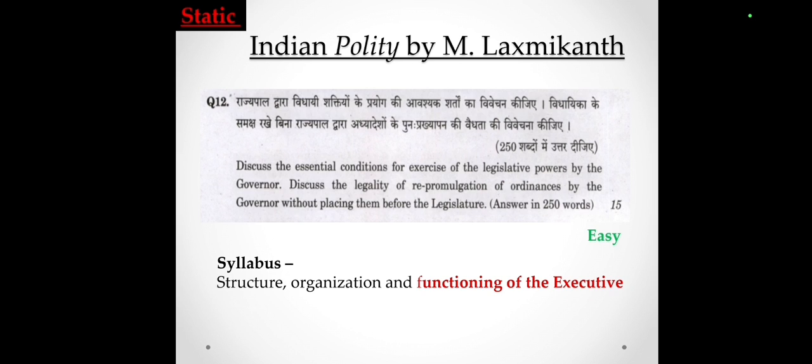From the syllabus point of view, there is a mention of functioning of the executive. So as this question is from the static material, and one can answer by knowledge of M. Lakshmikant, we can classify this question as an easy one.